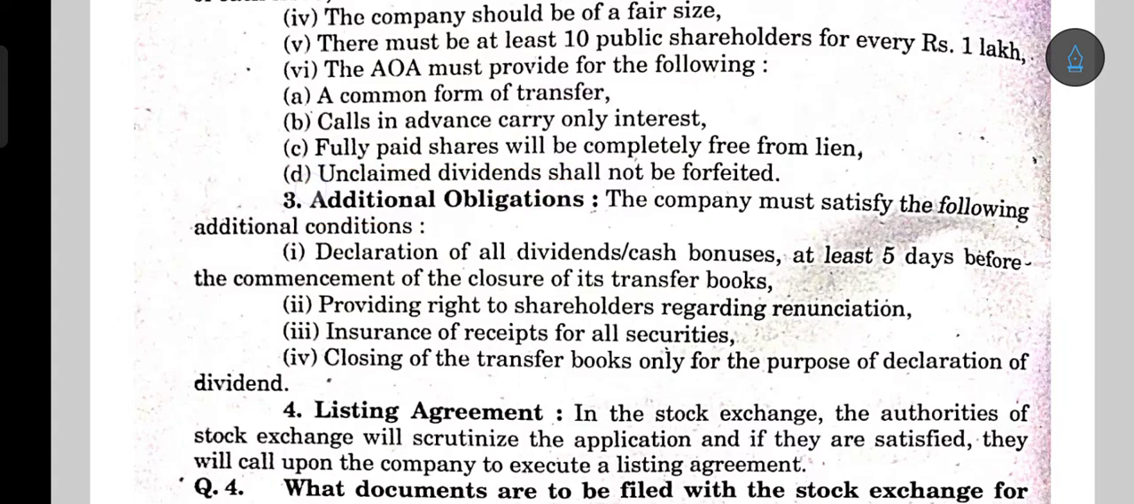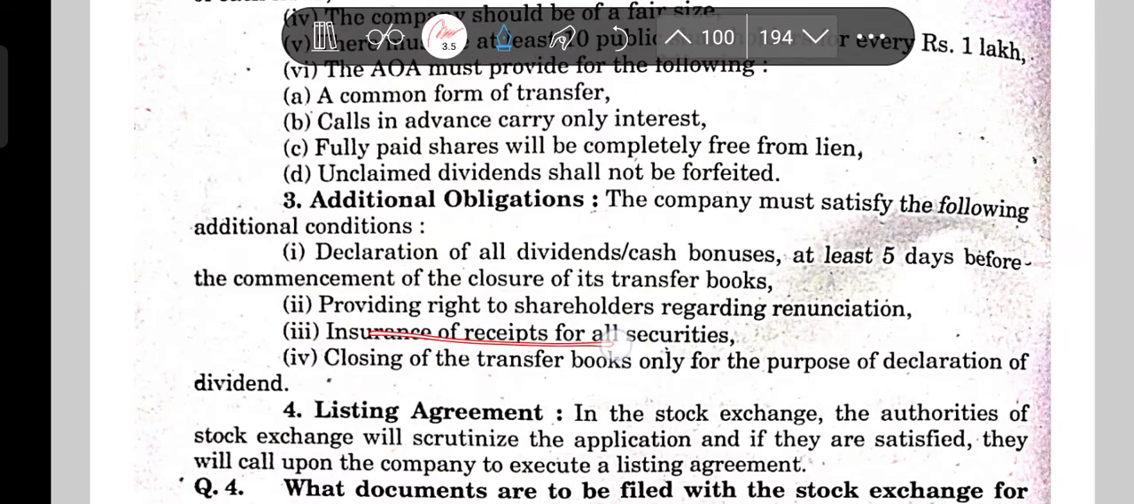Then there are additional obligations the company must satisfy: declaration of all dividends, cash, bonuses at least 5 days before the commencement of the closure of its transfer books, issuance of receipt for all securities, providing rights to shareholders regarding renunciation, and closing of transfer books only for the purpose of declaration of the dividend. These 4 additional criteria you have to follow. If there is closure of the transfer books, then declare before 5 days.